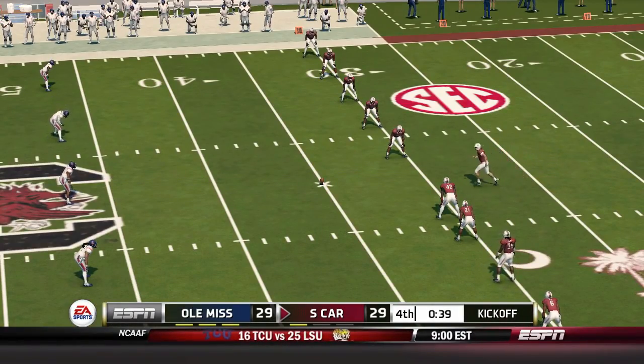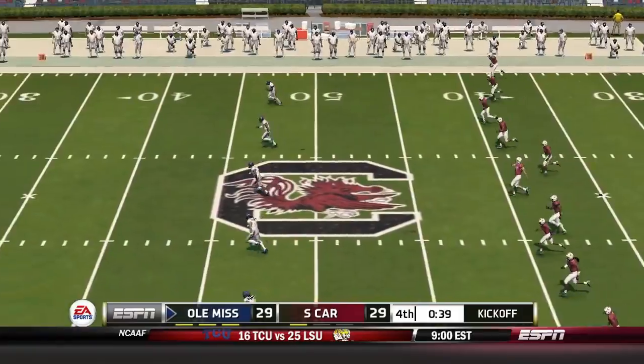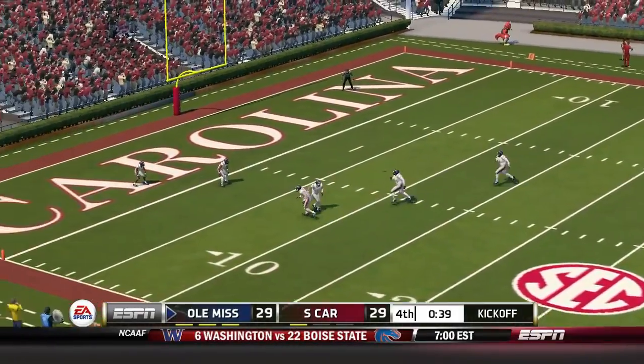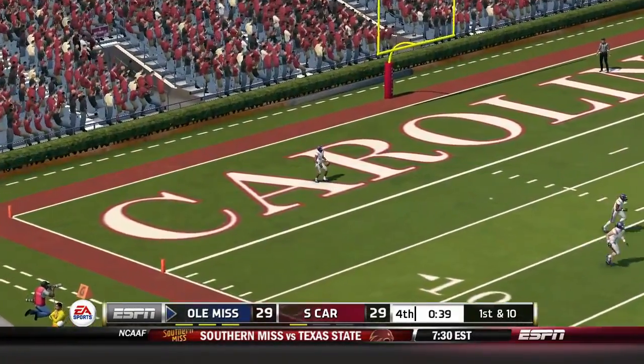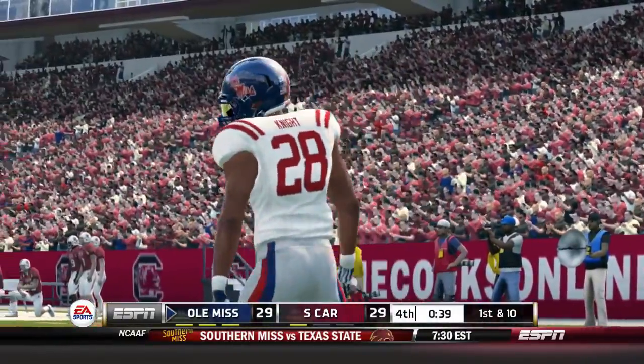South Carolina is ready to kick it away. He sends this one deep, and it goes into the end zone, down for a touchback.